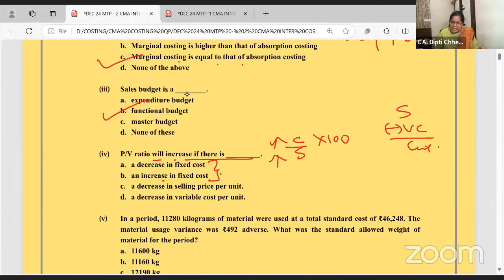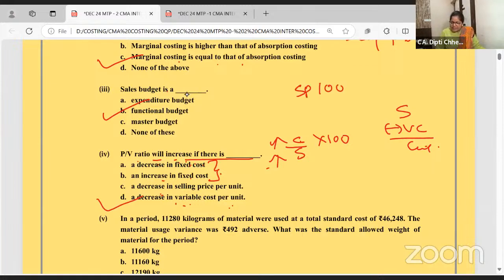See, logically, you should try elimination method. What's the formula of PV ratio? I told you, contribution by sales. There's no element of fixed cost relevant here. So PV ratio will increase if there is an increase in the selling price or a decrease in the variable cost. समझा आपको?